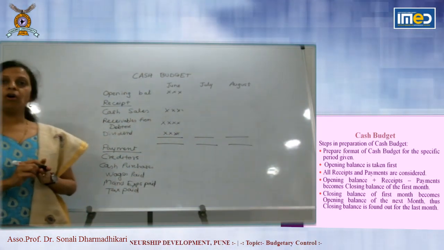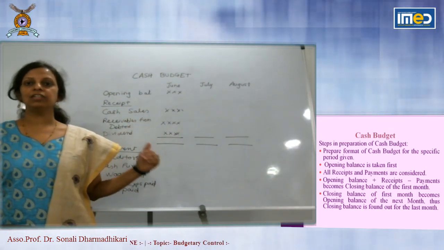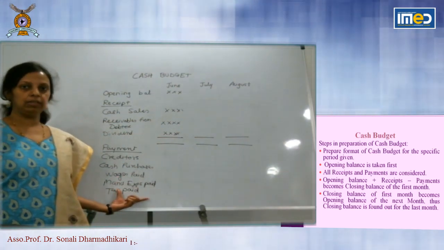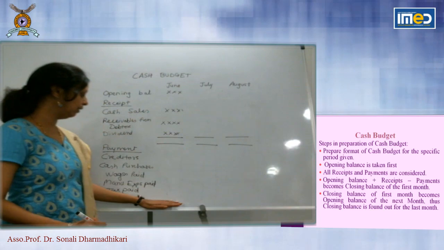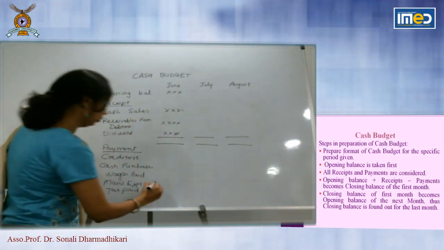So all types of items which you are paying, where the cash is going out of the business, will be recorded in payment. So all types of payments you will take given in the question and then again you will take total.